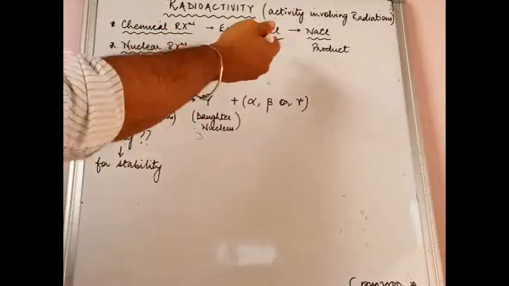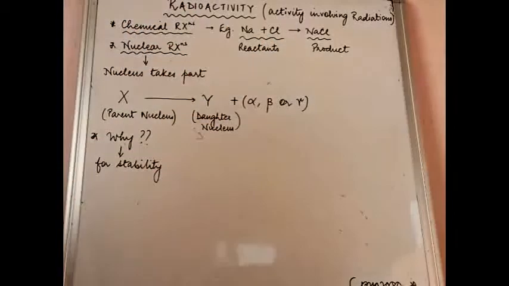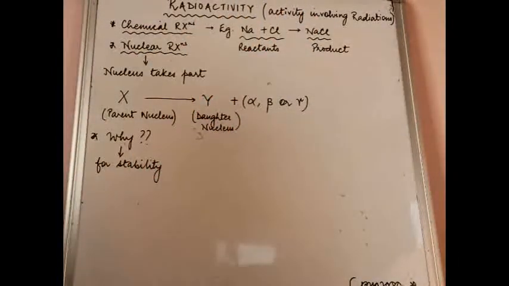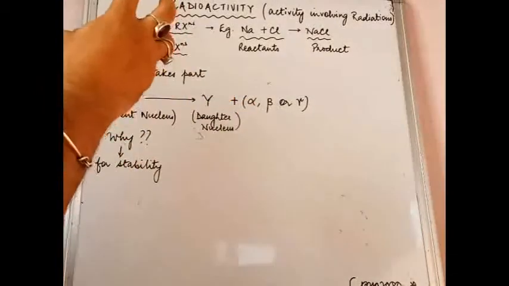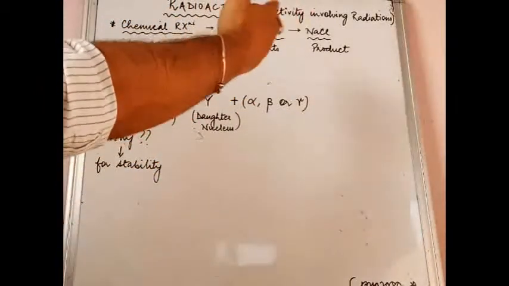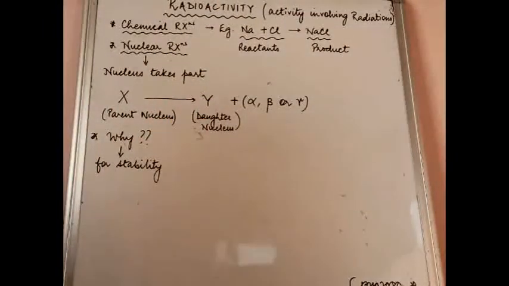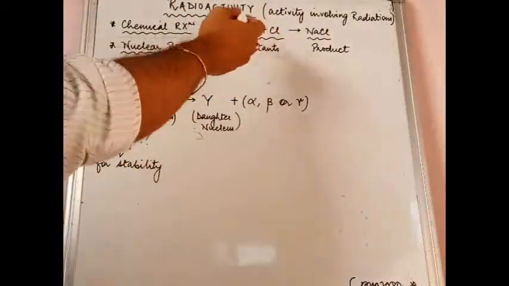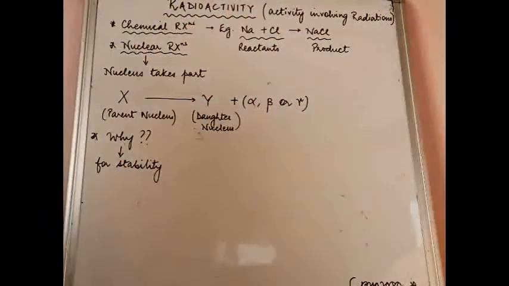For chemical reactions, I have taken the very basic example, which you have studied hundreds of times: Na plus Cl gives NaCl. Sodium atom combines with a chlorine atom and you get a product in the form of sodium chloride. What is the reason why these atoms get together and form that new product?